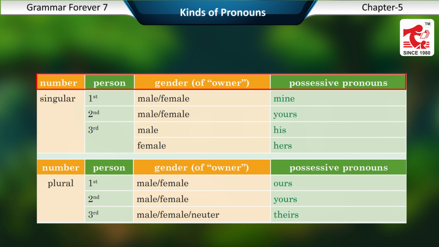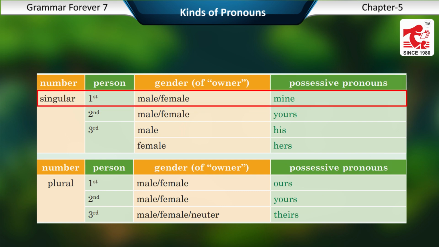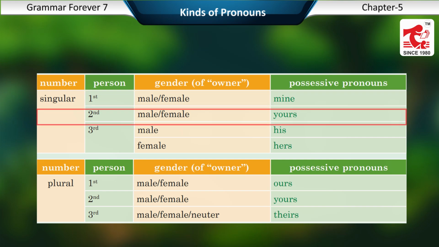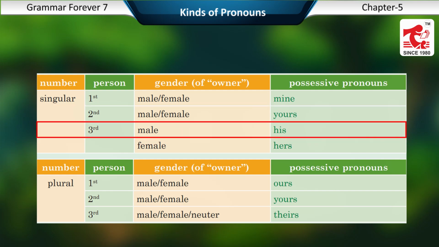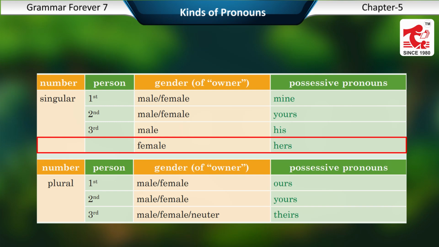Possessive pronouns. Singular, first, male or female, mine. Second, male or female, yours. Third, male, his. Female, hers.